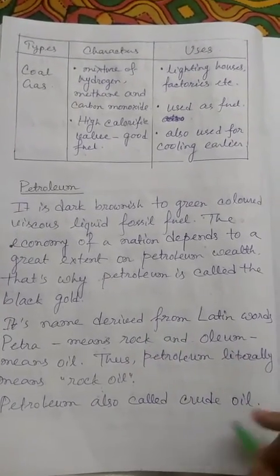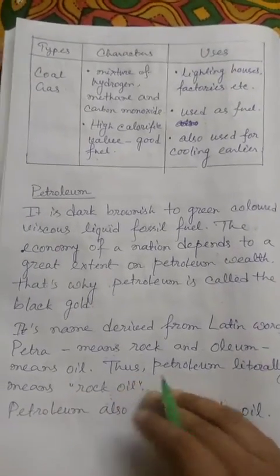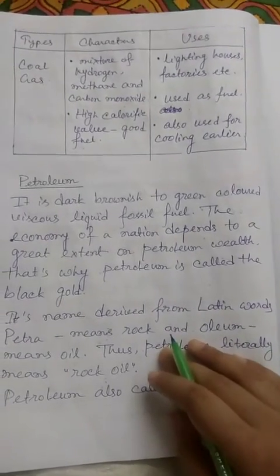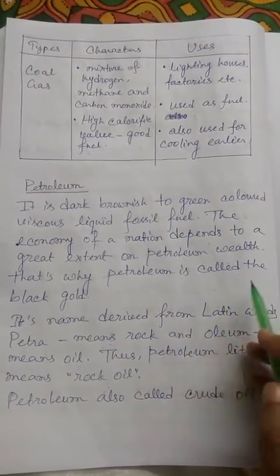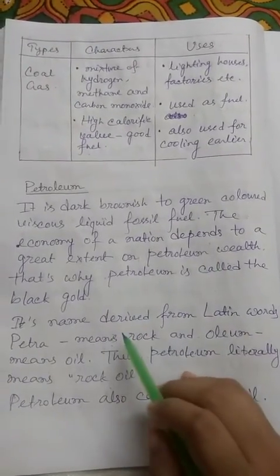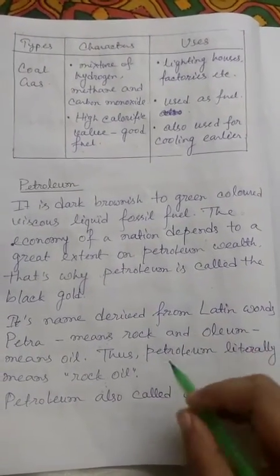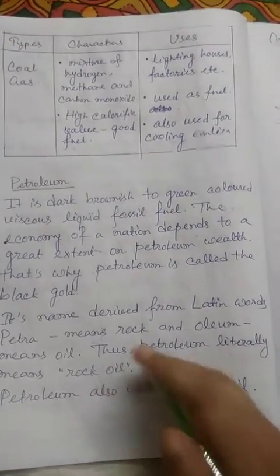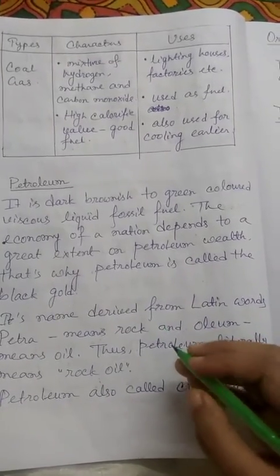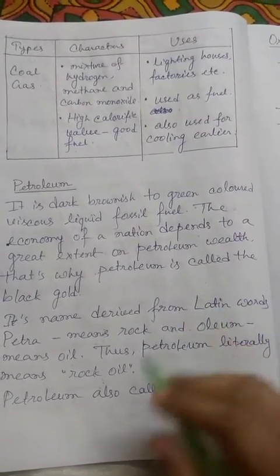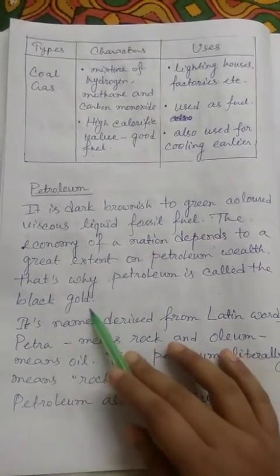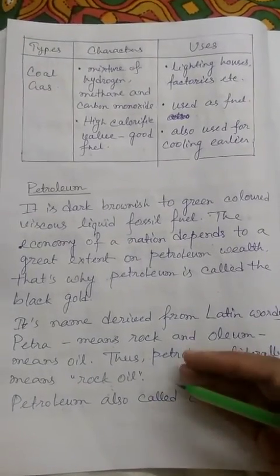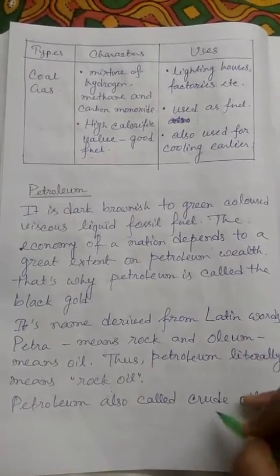Petroleum is also known as crude oil. Another very interesting thing is that petroleum is very important for economic purposes. The economy of a nation depends to a great extent on petroleum wealth. If a country has a great deposit of petroleum, then we can say it is richer than other countries. That's why the deposit of petroleum in a country is very important for its economy. That's why petroleum is also known as black gold. So we can see that petroleum has three names: black gold, rock oil, and crude oil.